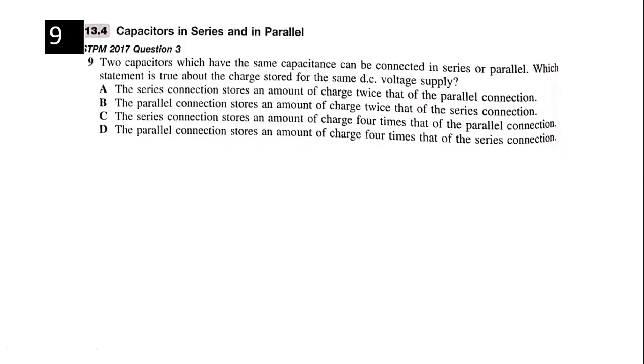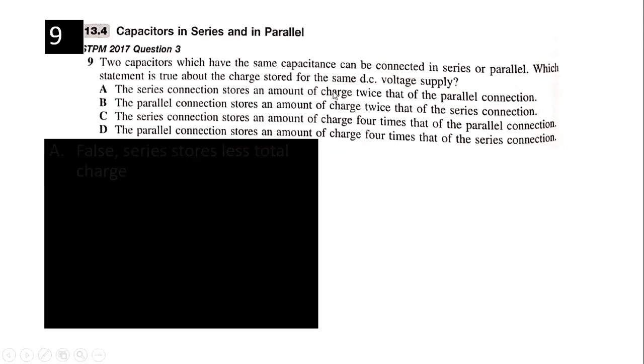Two capacitors which have the same capacitance can be connected in series or parallel. Which statement is true about the charge stored for the same DC voltage? Okay, the voltage is the same. Series connection stores an amount of charge twice that of parallel connection.